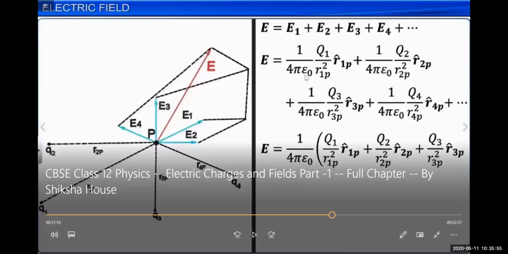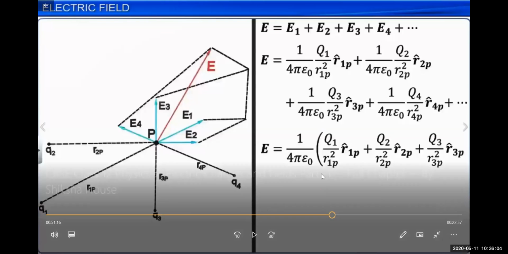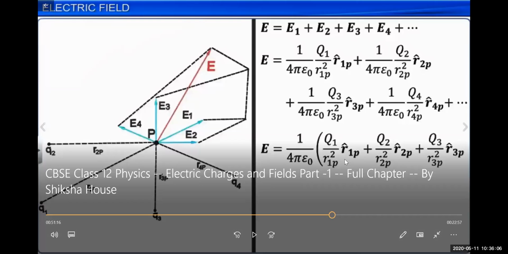Now we take the common factor from each equation, because 1 upon 4 pi epsilon naught is common in every term. So we get q1 upon r1p squared, r1p cap, and for the second charge particle q2 upon r2p squared, r2p cap, and similarly for the third.